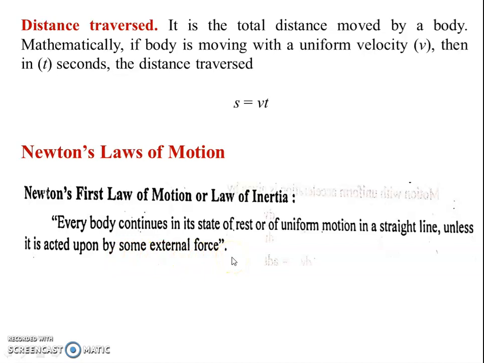Meaning, if force F1 is acting on a body, then it is moving at a velocity v1 unless I apply delta F. If I apply delta F, then the change in velocity will be delta V. That is, the body continues to be in a state of rest or in uniform motion in a straight line unless an external force is acting on it. That is called Newton's first law of motion.